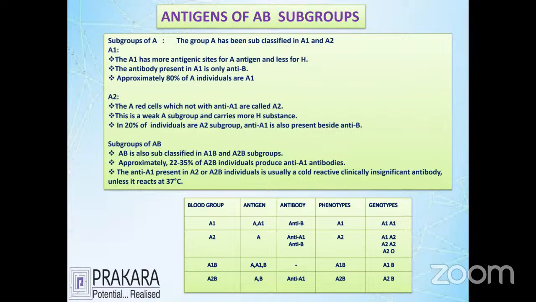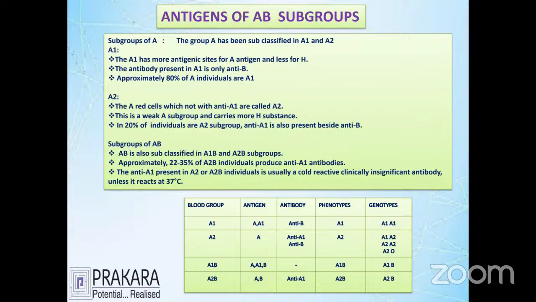We see here that 80 percent of people belonging to the A group are considered A1 category. 20 percent of people are considered A2 category. Either it is A1B or A2B, whichever we take, A1 groups occupy about 80 percent of people and the remaining groups are A2 groups. A2 groups are only 20%. We'll see here the difference between each category, and how the antigen and antibody are distributed.